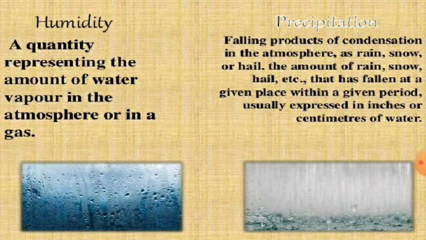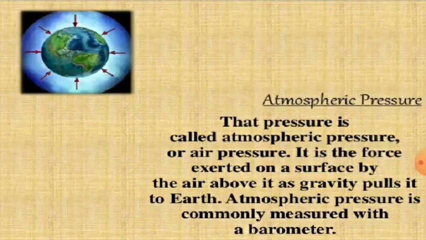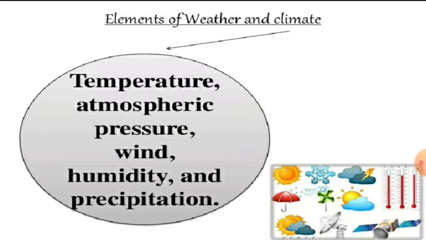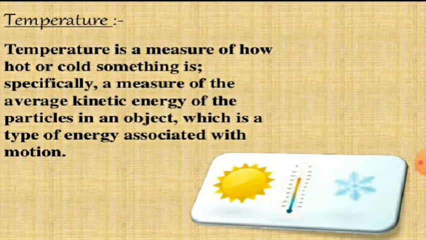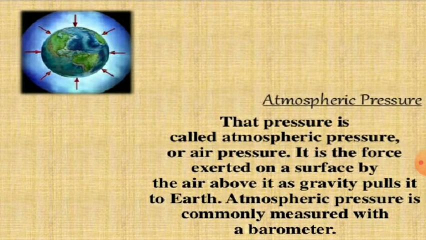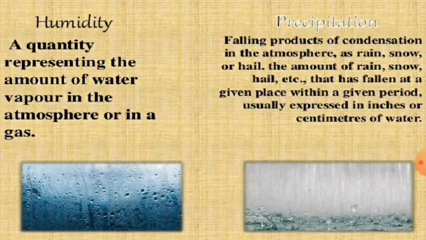This is what we call precipitation. So, what are the elements of weather and climate? Temperature, atmospheric pressure, wind, humidity and precipitation.